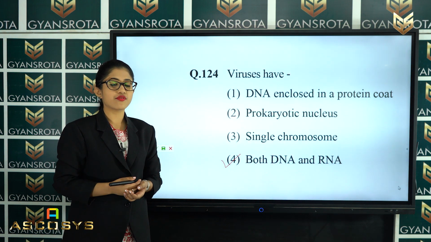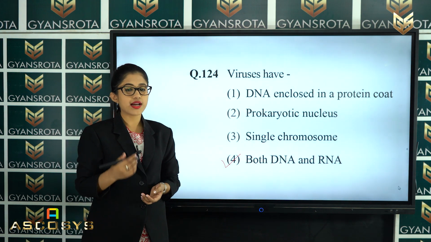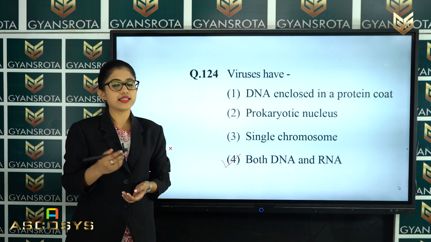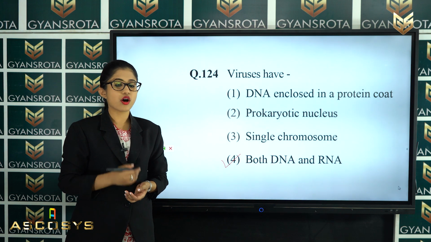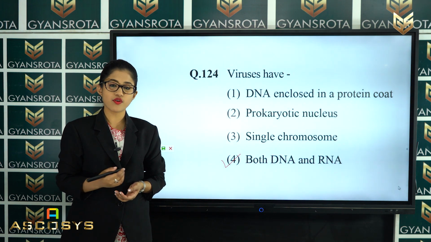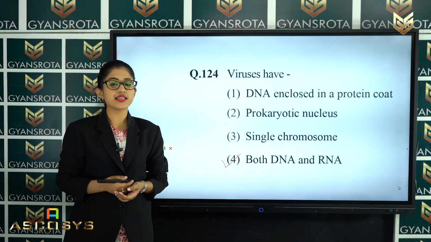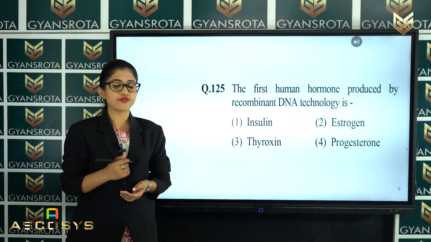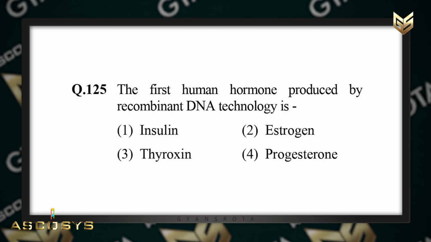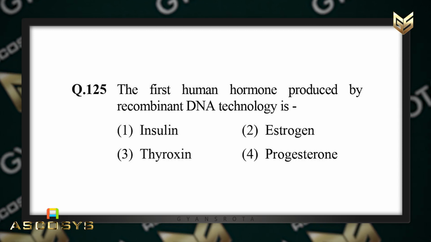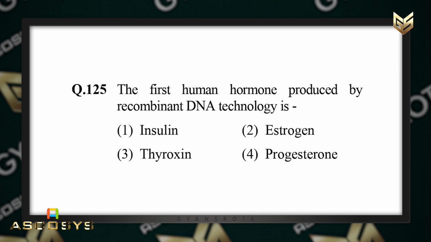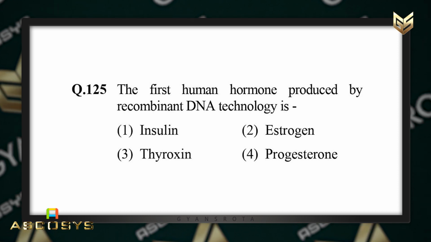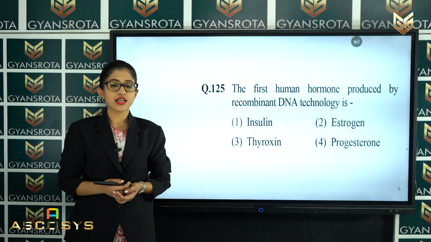So, you know already from the NCERT textbook that viruses have 2 types of genetic material, that can be either DNA or RNA. So, option number 4 is the correct answer for this question. Now, let us see the next question. Now, the next question is question number 125. The first human hormone produced by recombinant DNA technology is insulin, estrogen, thyroxine or progesterone. Can you answer this question?